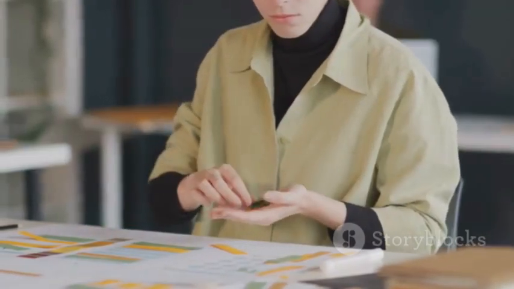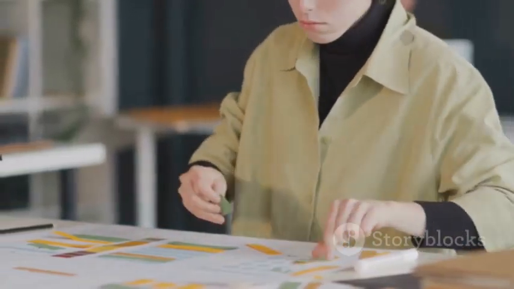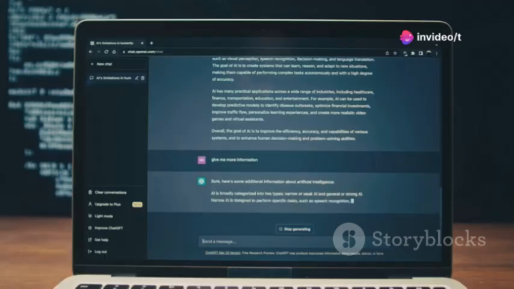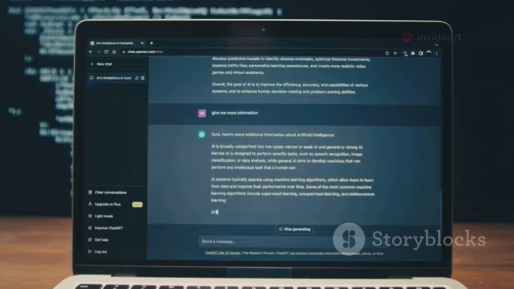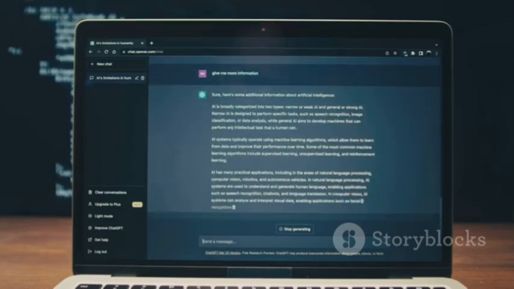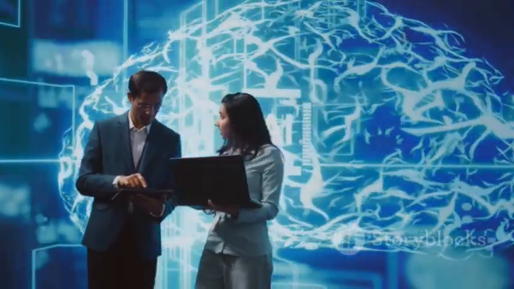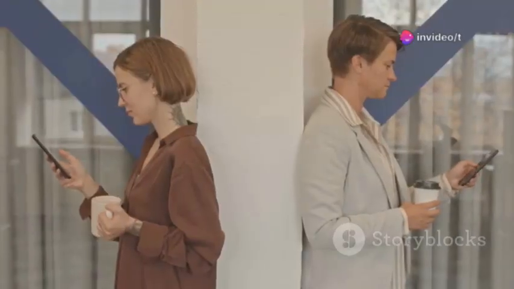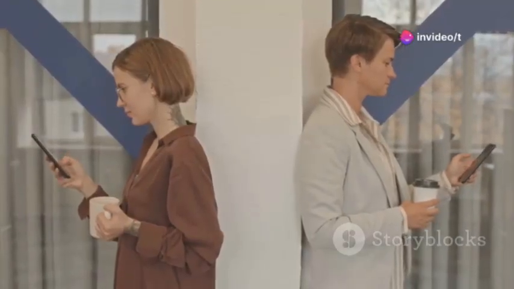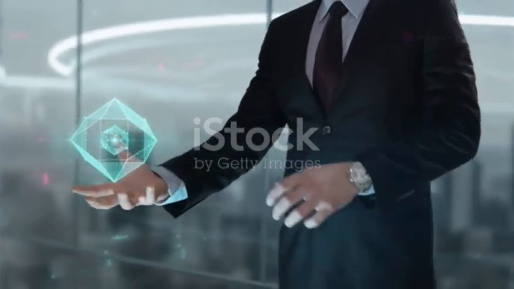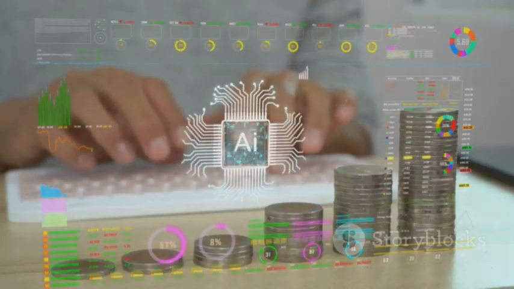AI Studio also accelerates brainstorming. No more staring at a blank page. Create a prompt for idea generation and get instant inspiration. Stuck on a problem? Ask the AI for solutions from different perspectives. It's like having a team of experts on call, ready to help you think faster and smarter. The result: more time for what matters, less time on busy work. That's the superpower AI Studio gives you. Use it to work smarter, not harder.